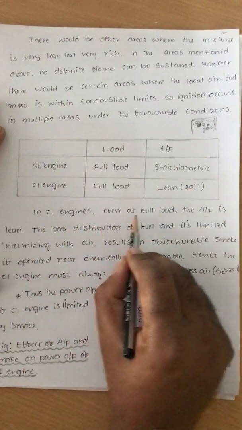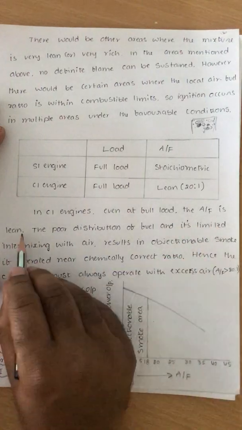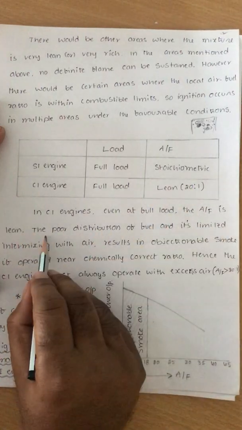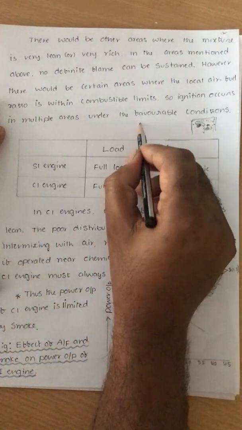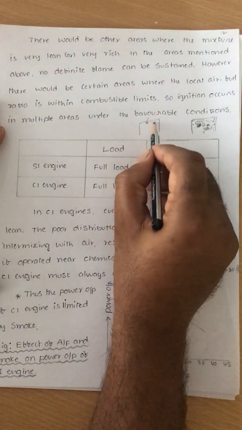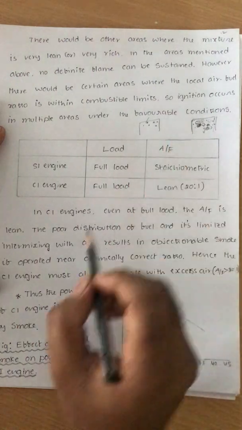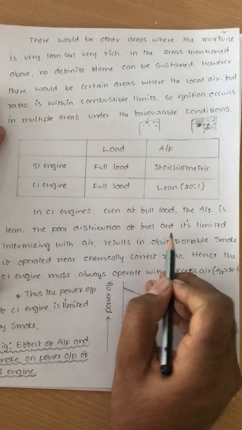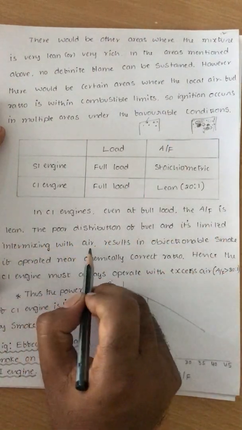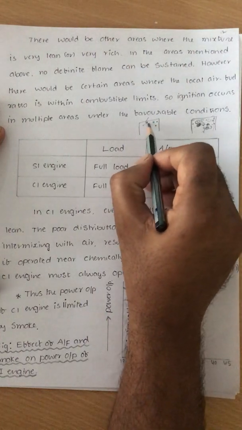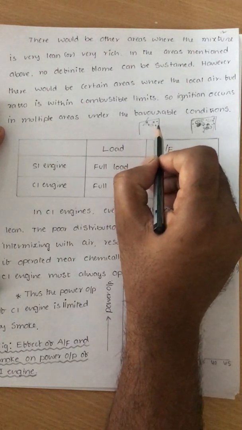In CI engines, even at full load, the air fuel ratio is lean, because of the poor distribution of fuel. The moment the fuel is injected into the air stream, the distribution is not proper. So the distribution is very, very poor. Because the distribution is poor, automatically the intermixing is also very less.